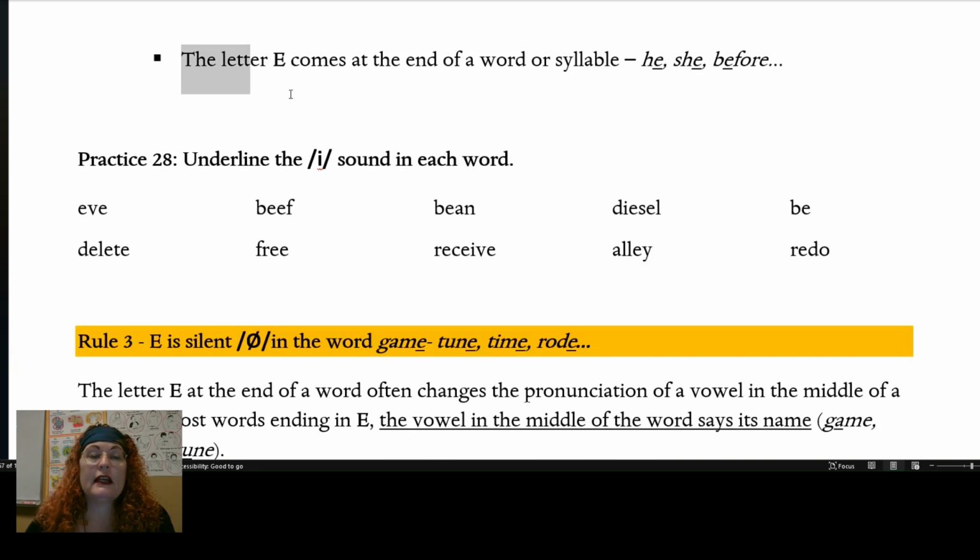One more reason is when E comes at the end of a word or a syllable, like he, she, or be. Underline the E sound in each of these words in practice 28.